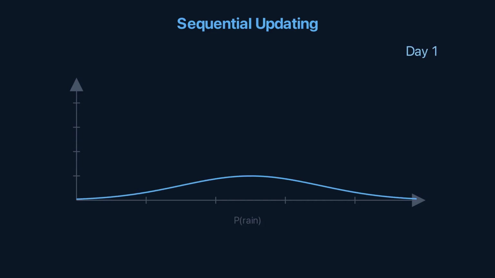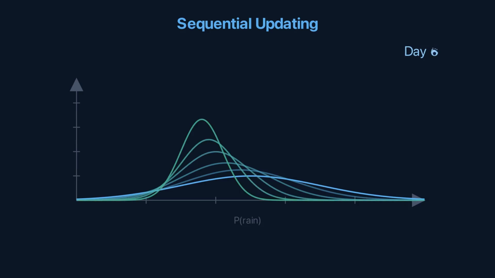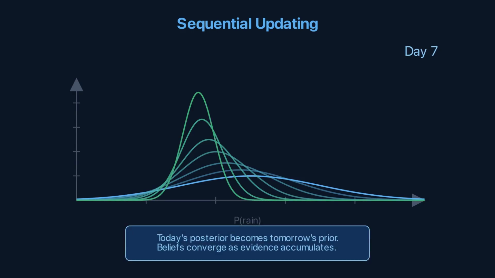Today's posterior becomes tomorrow's prior. Day 1, wide bell. Day 7, tight. Each day of data sharpens the forecast. Beliefs converge toward truth as evidence accumulates, regardless of starting point.